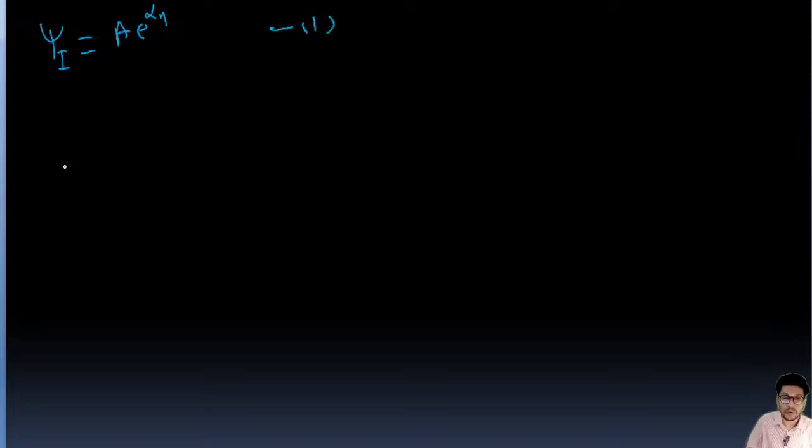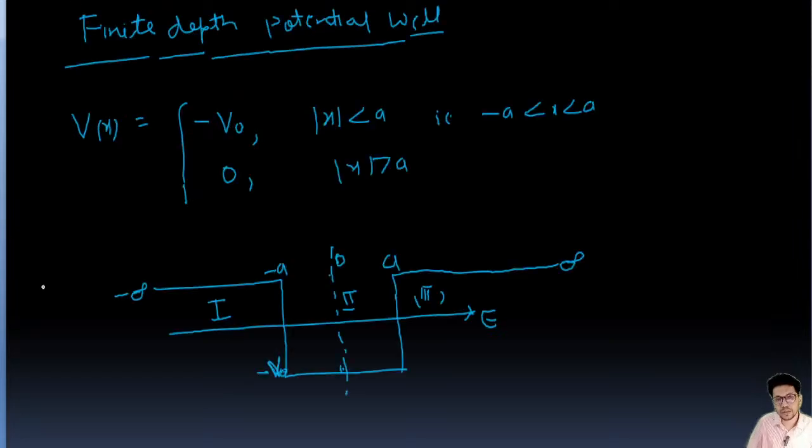Okay, now for region 2nd, this region, right, for this region. Okay, so for this region, is the height, right, vx is there, vx is minus v naught.